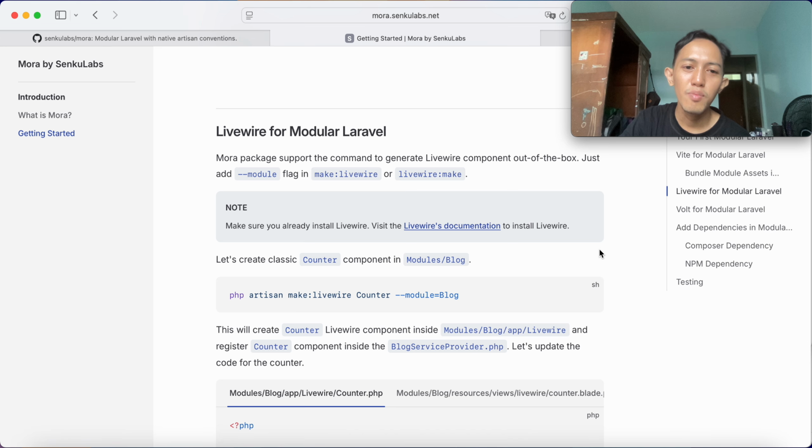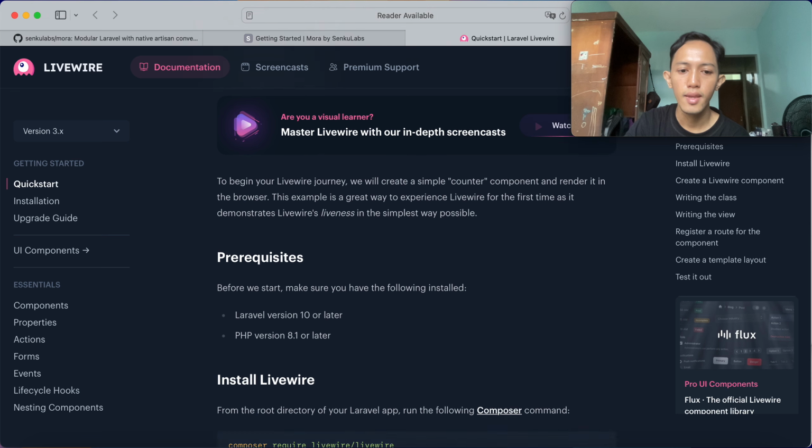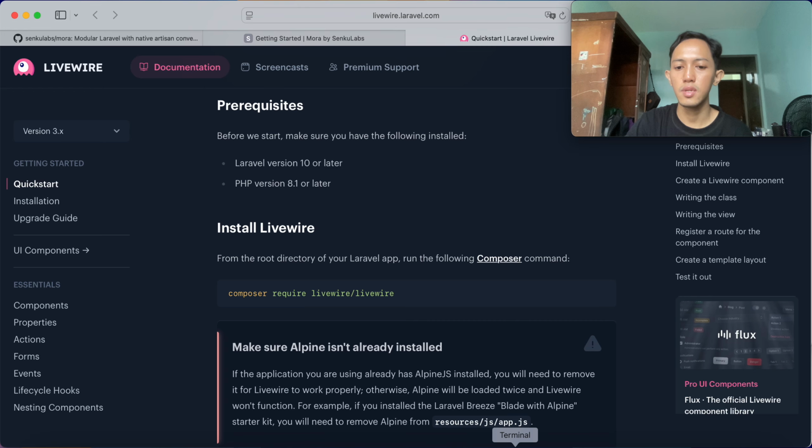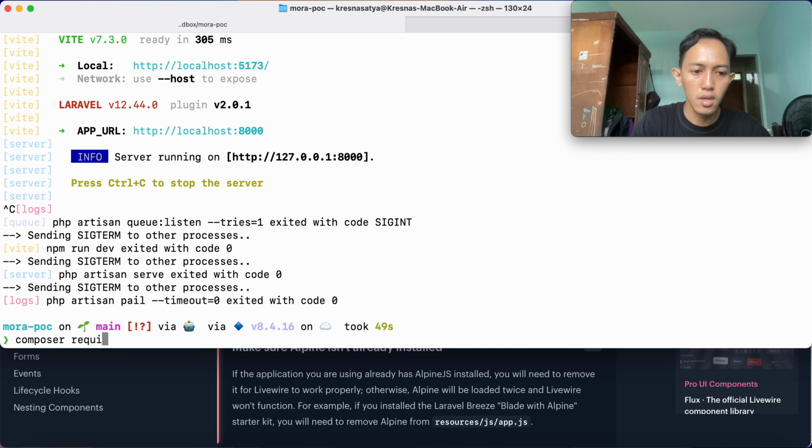Okay, so Mora package supports the command to generate LiveWire component out of the box. So we just add the --module flag in make:livewire or livewire:make. First, make sure we already installed LiveWire, so we must visit LiveWire documentation on how to install it. Okay, so let's start by installing LiveWire. composer require livewire/livewire.